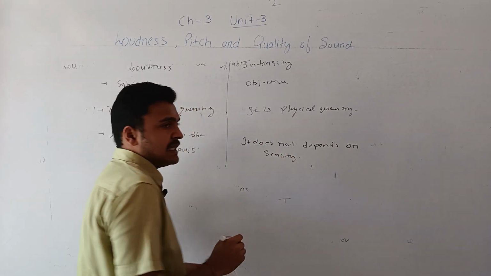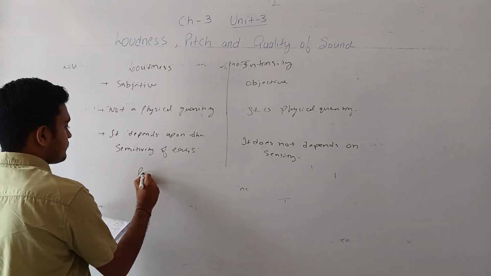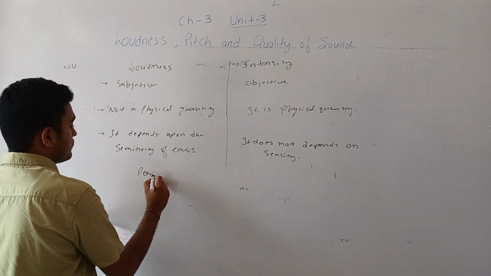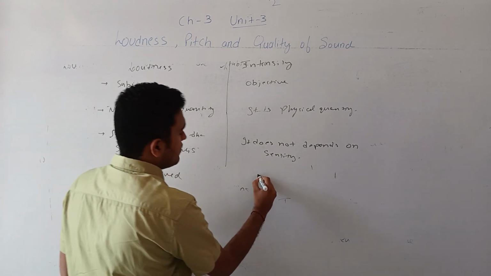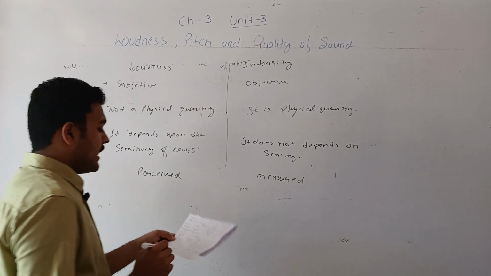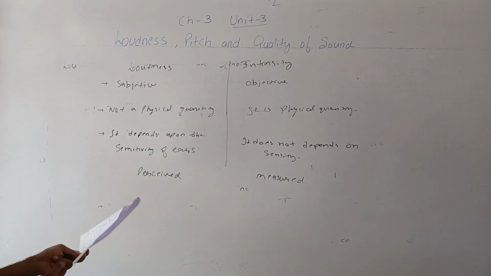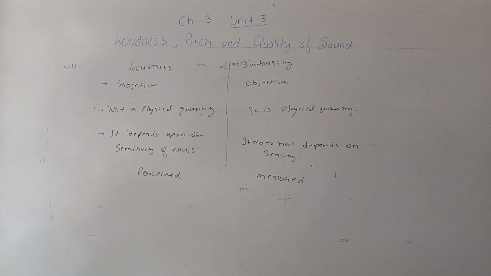Loudness is perceived, while intensity can be measured. These are some important differences between the loudness and the intensity of the sound.